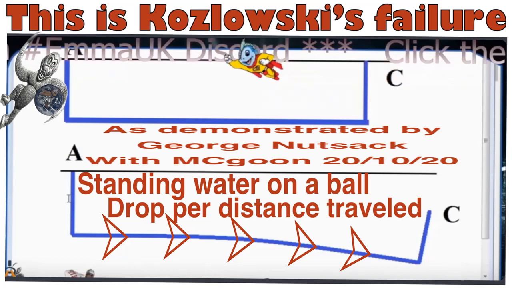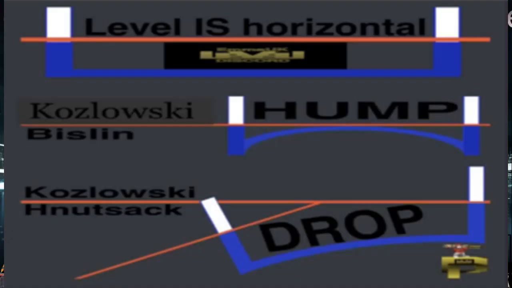So the further you go out from A towards C. I said at one point that a water level is not a useful tool to finding a horizontal. I did say that. The more of a gap there will be between the top of the water on the water level and the... Oh, yeah, it's measurable. So, George, when it looks like your first drawing, what are you going to say?